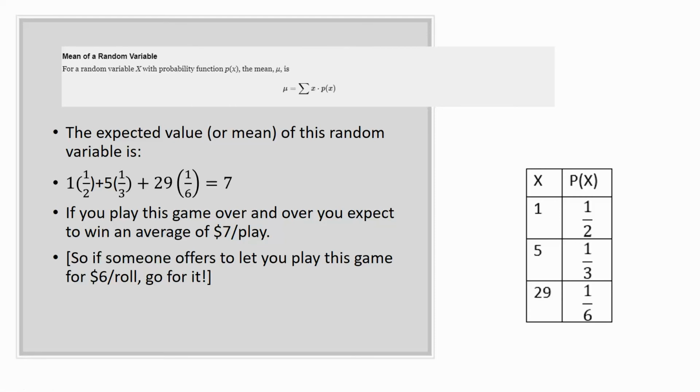So if someone offers to let you play this game for $6 per roll, you should absolutely go for it. If they charge you $7.01, then it's not in your favor to play, even though sometimes you'll win $29. And this is how casinos work. They make the average, the expected value, in their favor. So they're very happy for you to win money sometimes, because the average outcome will be in their favor, not yours. That's how they get to have such fancy casinos.